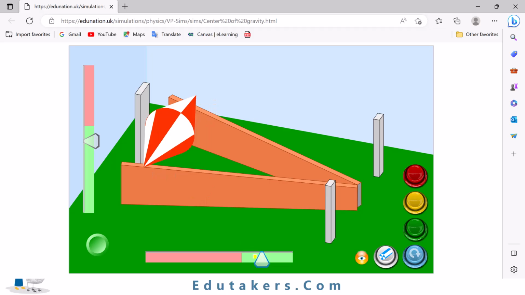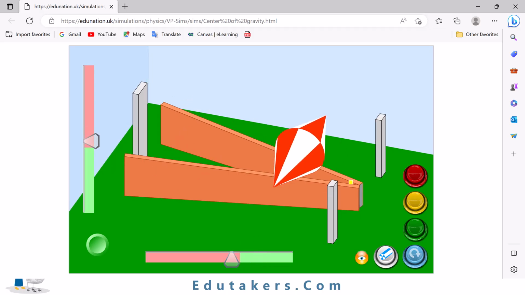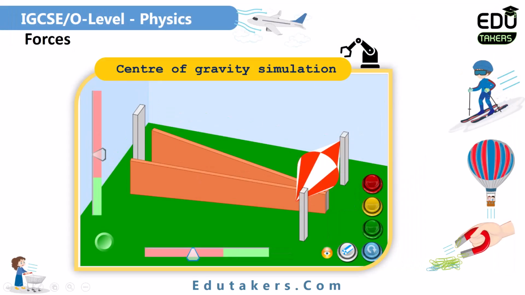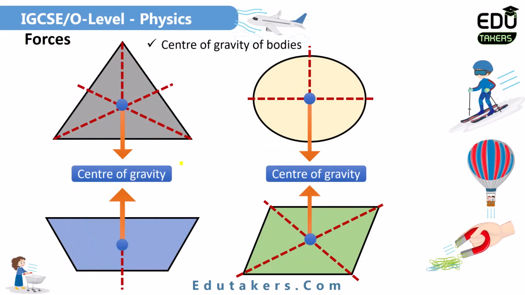But in the second case, when I make the base narrow, the object will come back and cannot reach the maximum distance, meaning it comes back to the left side from where it reached previously. So this is the center of gravity. The center of gravity of the object should be lowered as well as the base should be wider so that the object is in a state of stability. You can also practice it here as well. Here you can see the center of gravity for different objects. First is the center of gravity for a rectangle.